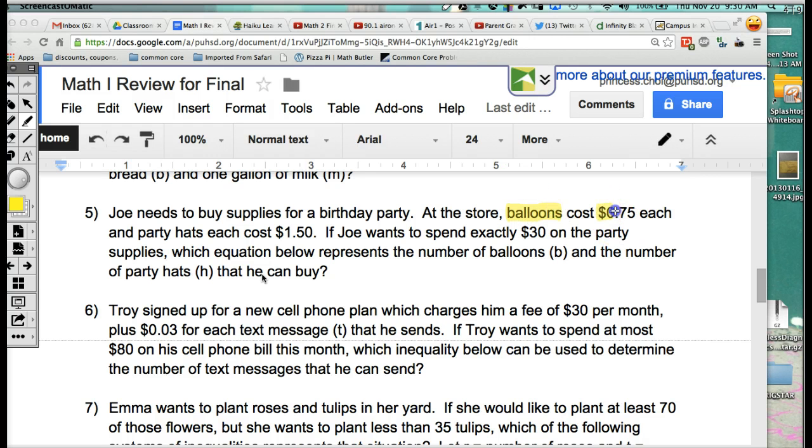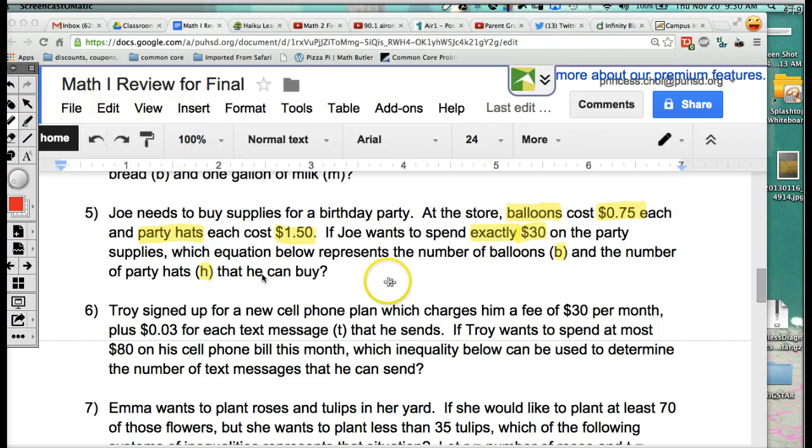The balloons cost 75 cents, and then the party hats cost $1.50. And Joe wants to spend how much? Exactly $30. If it's like at least or at most, then you know that it's an inequality. But it says exactly $30, so you know that it has to do with an equal sign. And they're very specific. They say they want the balloons to be B, and then they want the party hats to be H. Okay? So now with that information, let's go ahead and move on.